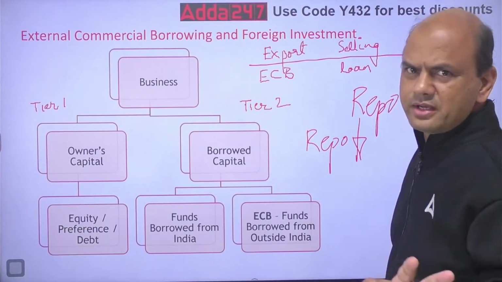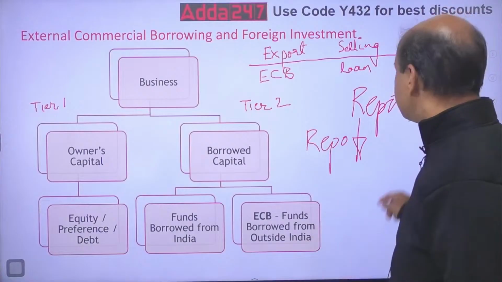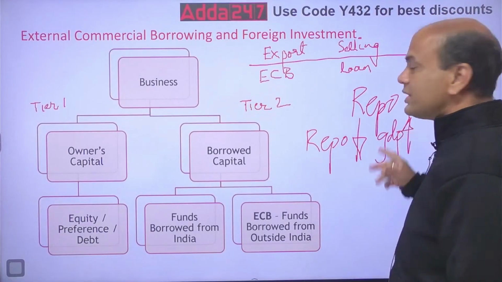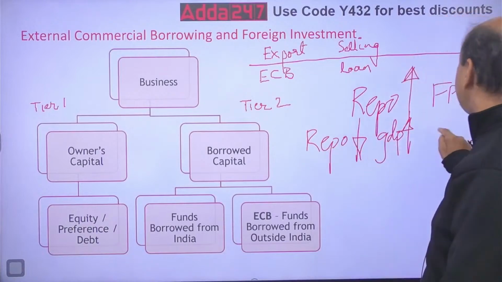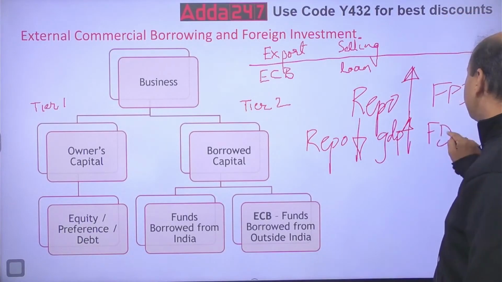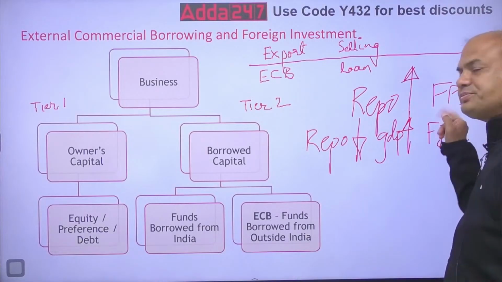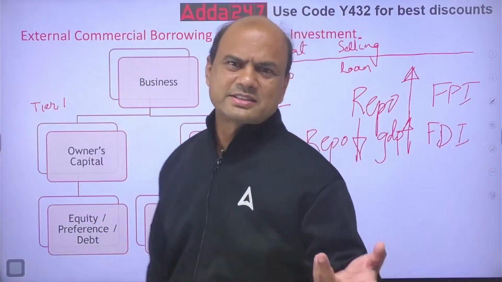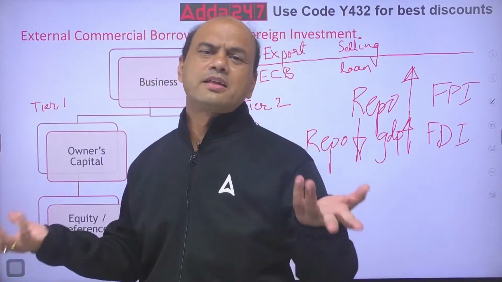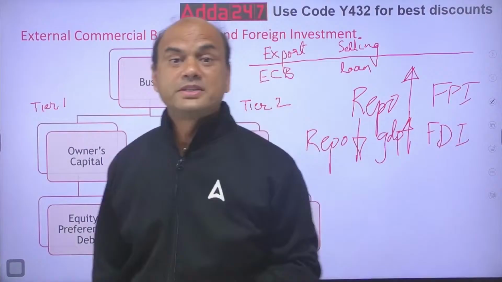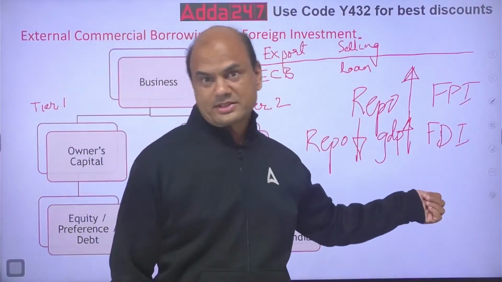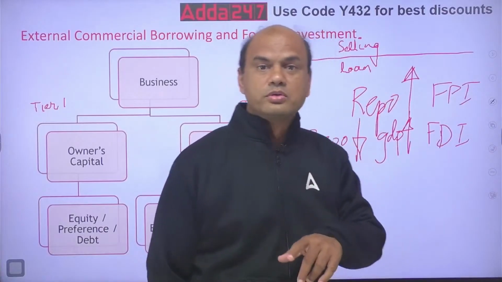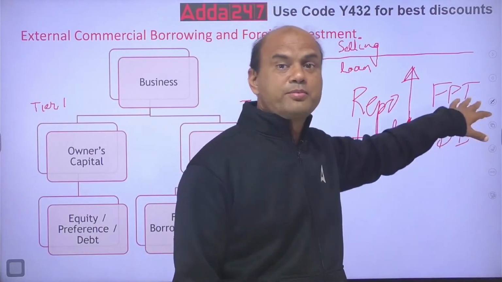Understand the logic behind this. If repo is down, what will be up? GDP will be up. So in that case, people will invest more in FDI, not in FPI. See, understand the difference between these. FPI means foreign portfolio investment. There people just invest in shares, get the returns and take it back. FDI means they'll invest in factories over here. This is the best investment. For any country, if it has to grow, more FDI should come in, not FPI.